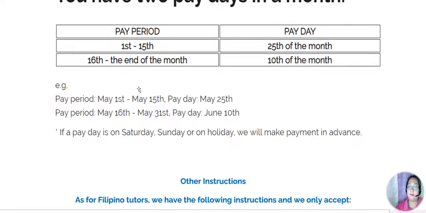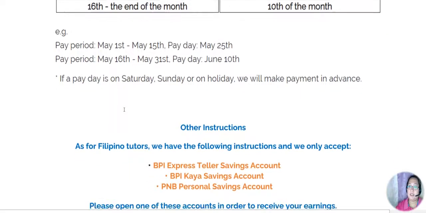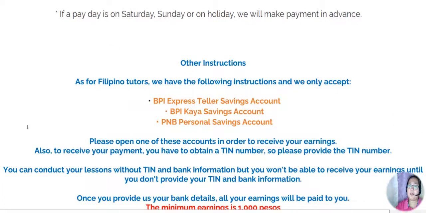For example, pay period May 1st to May 15, your payday is May 25th. And pay period May 16 to May 31, payday is June 10th. And if a payday is on Saturday, Sunday, or on a holiday, they will make payment in advance. So if Saturday is the payday, you can have your salary as early as Friday. So that's it. They have other instructions here.